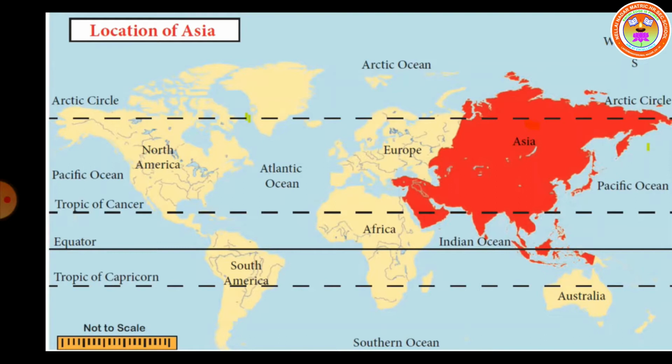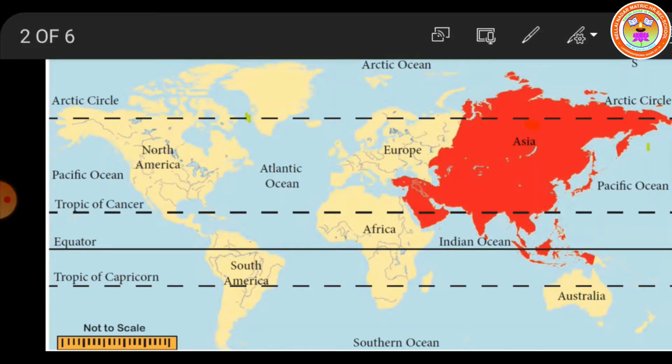Boundaries. Asia is surrounded by the Arctic Ocean in the north. Which is north? Just above Asia is north. See children, I am pointing to this Arctic Ocean in the north. Can you see that? So Asia is surrounded by the Arctic Ocean in the north, and the Pacific Ocean in the east. See, now I am underlining. This is what is called the eastern direction.